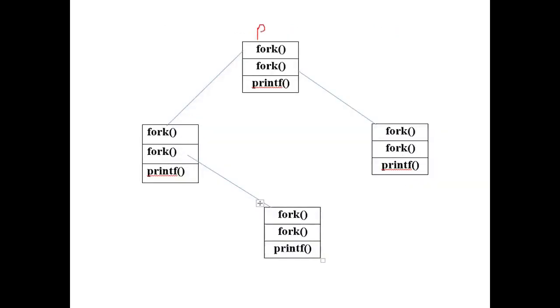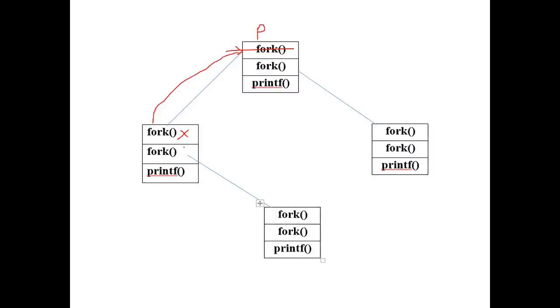This is the parent process, that is the program, and when it executes the first fork system call, it will create a child process. The child process is a duplicate of the parent process, so the same statements will be available in it. But the statement already executed in the parent process will not be executed in the child process.